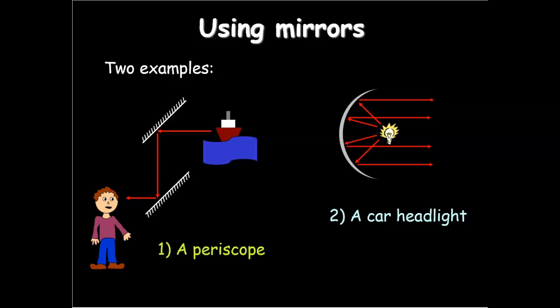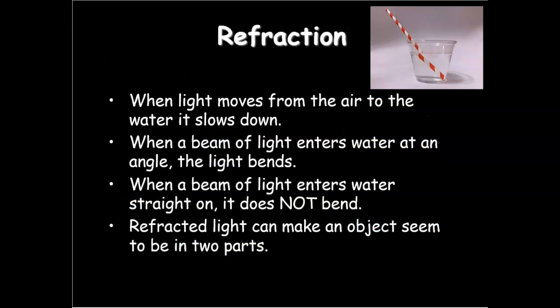Now, we're going to jump out of reflection and talk about refraction. So refraction's pretty cool, and you're going to be doing some experiments with reflection, but you're also going to be doing some experiments with refraction with things that you have around the house. So refraction is when the light moves from the air through the water. The light actually slows down when it goes through the water. When it slows down, the light tends to bend.